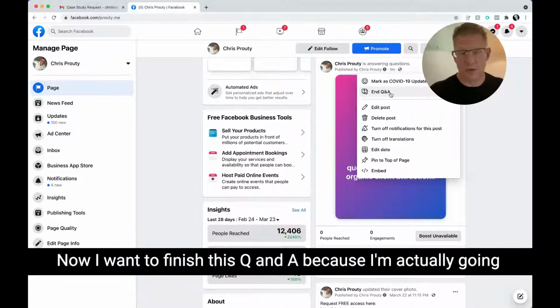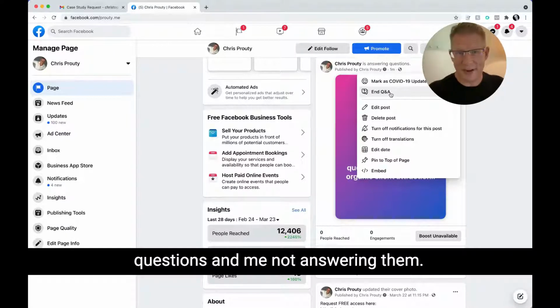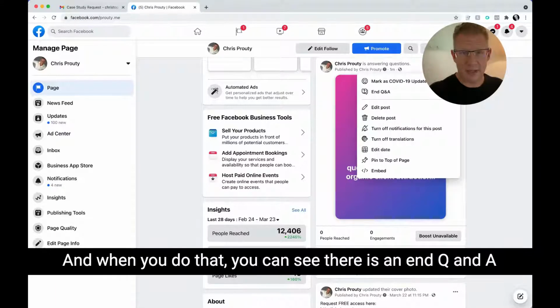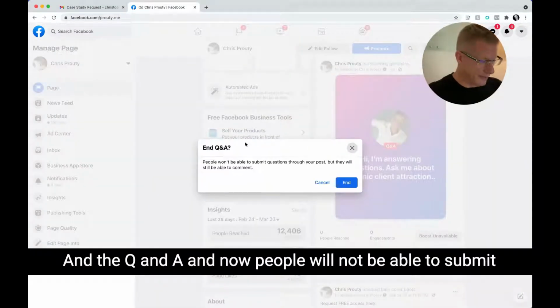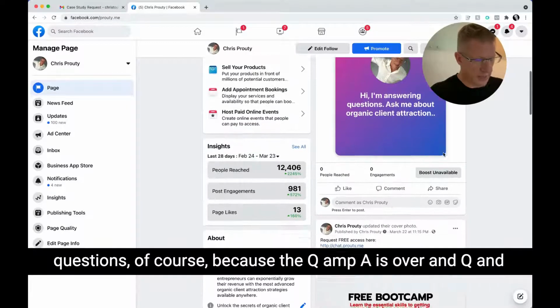Okay, so now I want to finish this Q&A because I'm actually going to move on to some other work and I don't want people asking questions and me not answering them. So I click on these three dots in the top right, and when you do that, you can see there is an End Q&A option available. So I'm going to do that. I'm going to end the Q&A. And now people will not be able to submit questions, of course, because the Q&A is over. And the Q&A has ended.